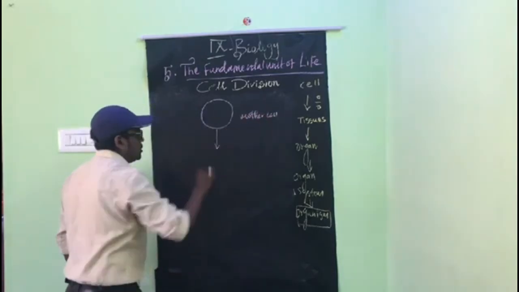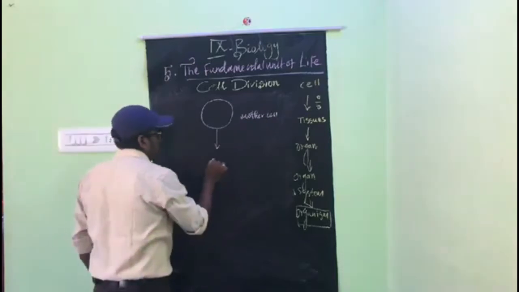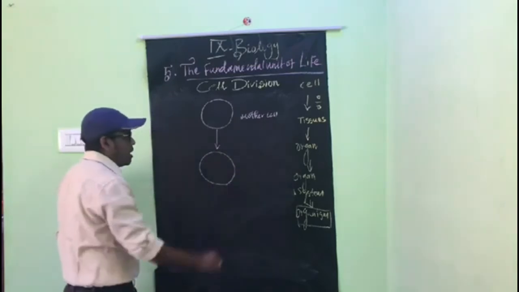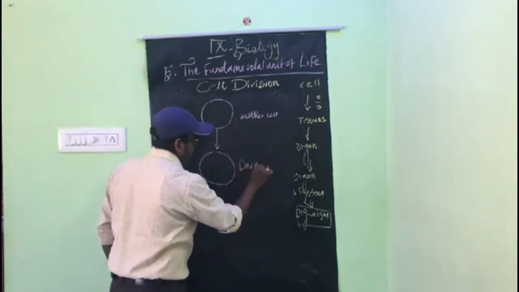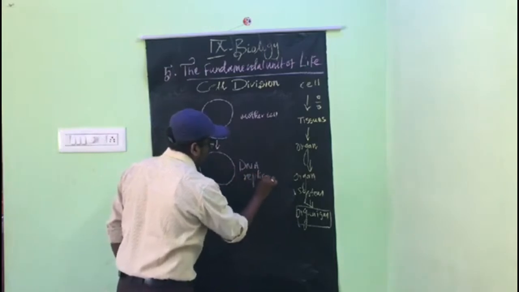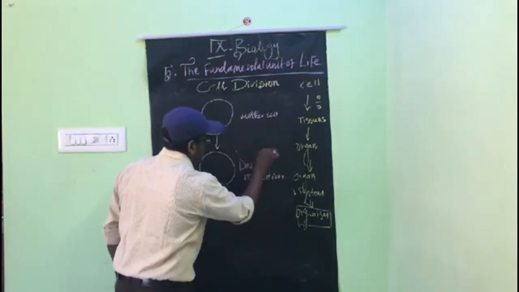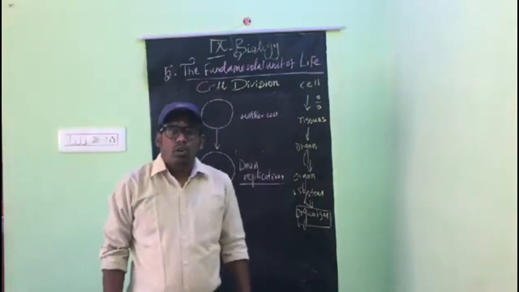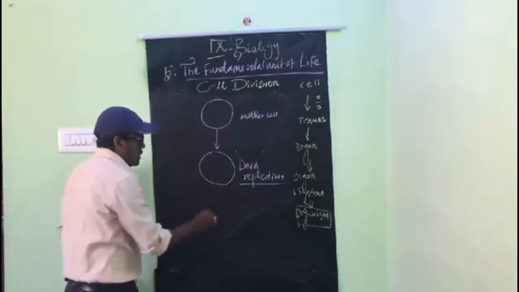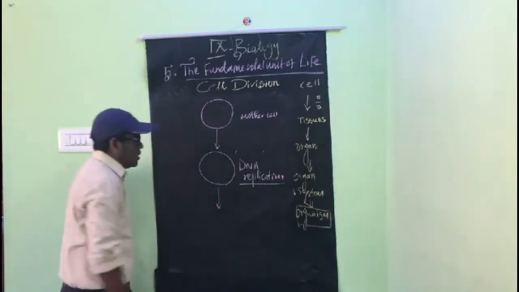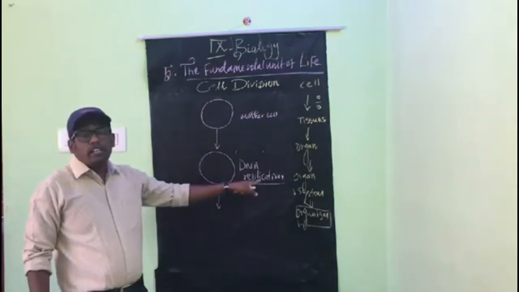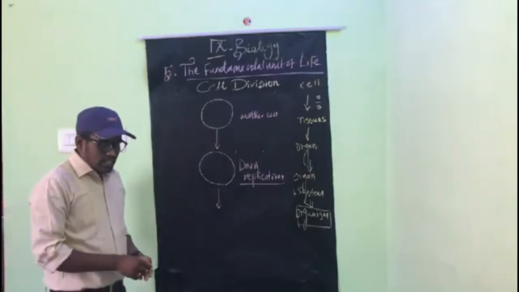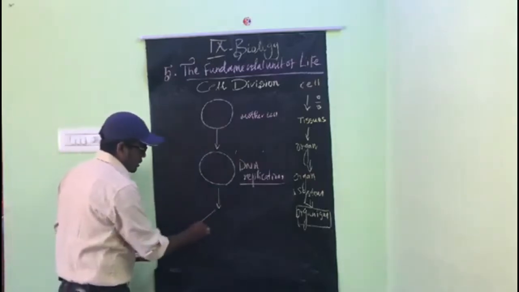The DNA is replicated. What is meant by replication? Replication means DNA will multiply. This word is not in the textbook, but you should know. So DNA replication occurs. Then when the DNA replication occurs, the cell volume increases and finally it produces two daughter cells.